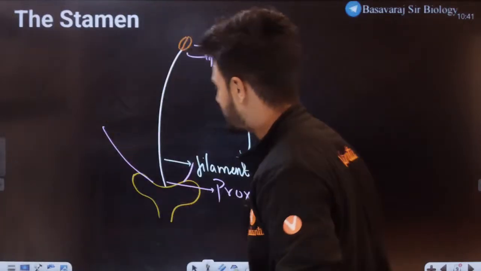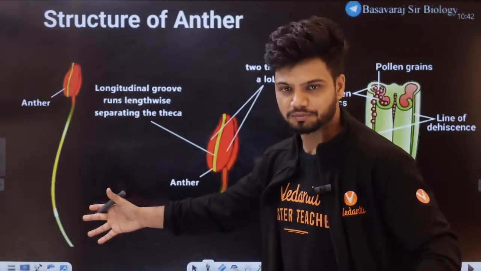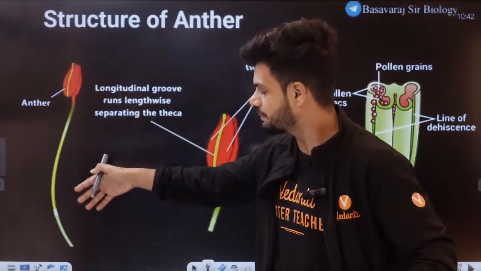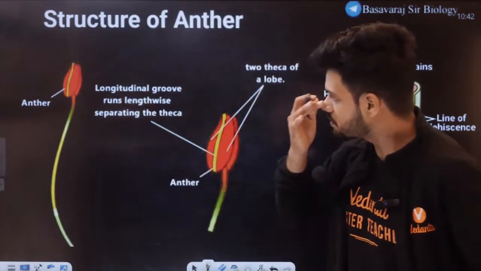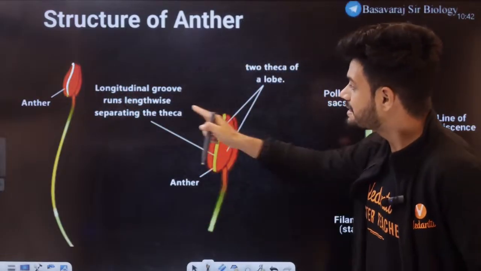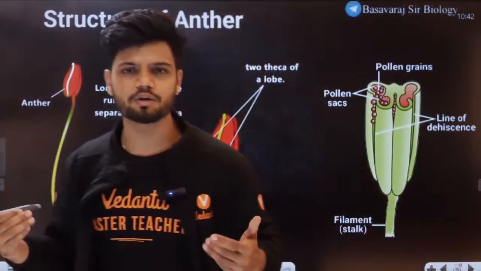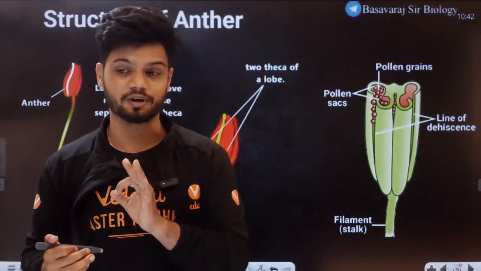Now listen to me all of you quickly. Let's say this is your entire anther, filament as well, this entire stamen, filament and anther. Here can you see there is a longitudinal groove. It runs separating the theca. Now what is this theca? What is the longitudinal groove? What is the lobe? Understand very carefully now.